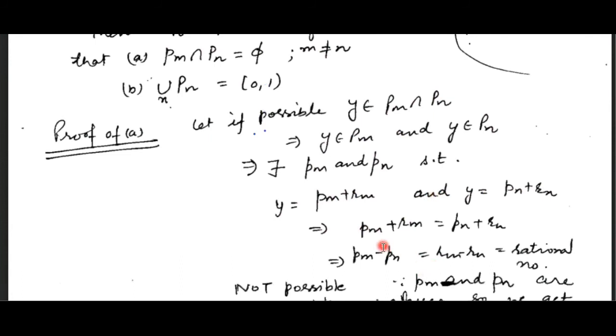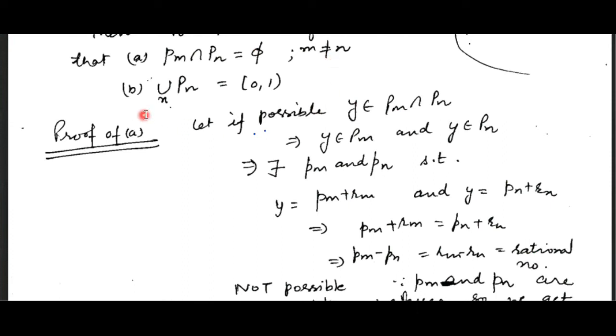which is not possible if m is not equal to n, because set P has exactly one element from each equivalence class. So if you consider any two elements from P, their difference can't be rational; their difference should be irrational. However, here we have a difference that is a rational number, which is a contradiction. So it means y does not belong to this intersection, which means it should be empty whenever m is not equal to n.